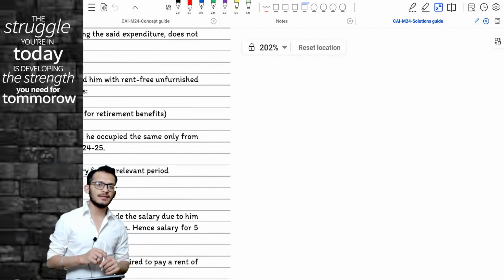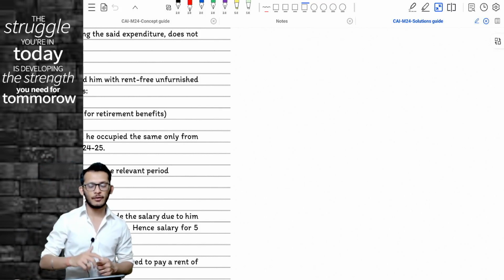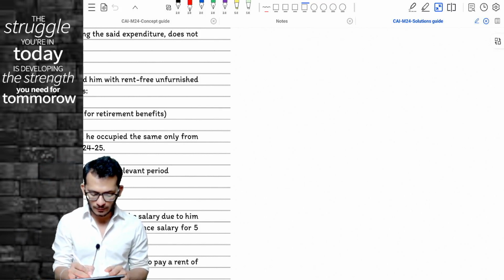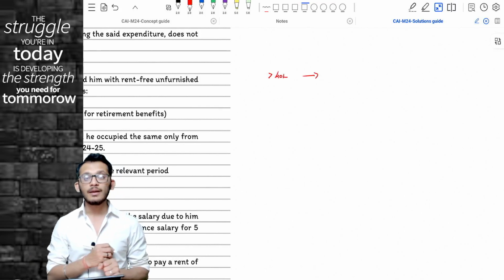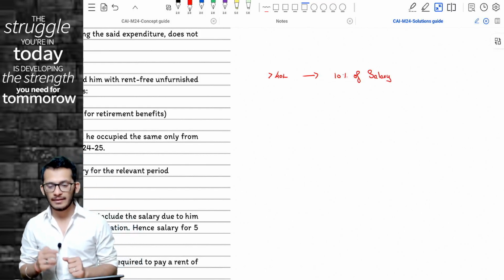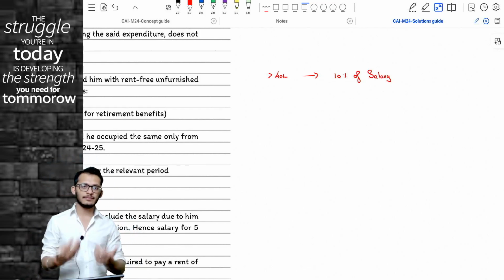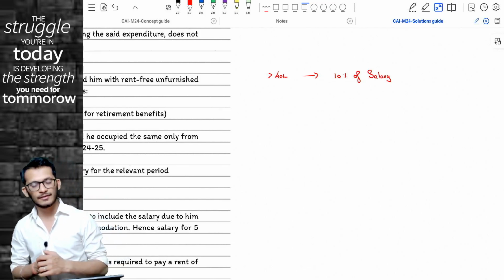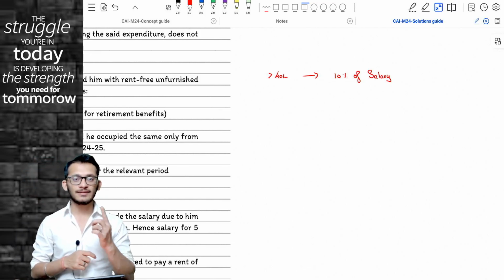If the city population is more than 40 lakhs, the RFA taxable will be 10% of salary. Because the accommodation is in Mumbai, the assumption is that the population is more than 40 lakhs. There is no doubt about it. So it is 10% of salary.